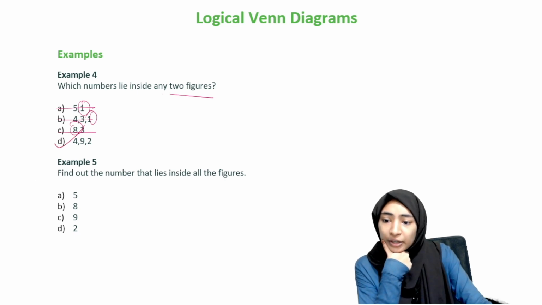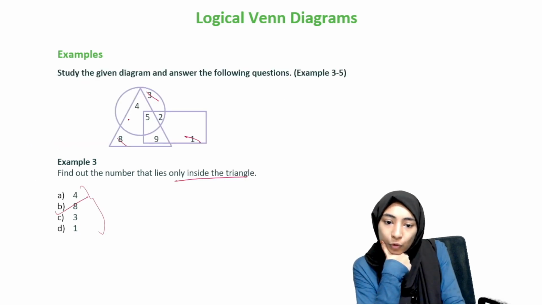4, 9, 2. Now you can just cross check if you want to. 4 here belongs to both the circle and the triangle, right? 9 here belongs to the rectangle and the triangle, right? Do you see that? This is the rectangle and this is the triangle, right? So 9 belongs to both of these.